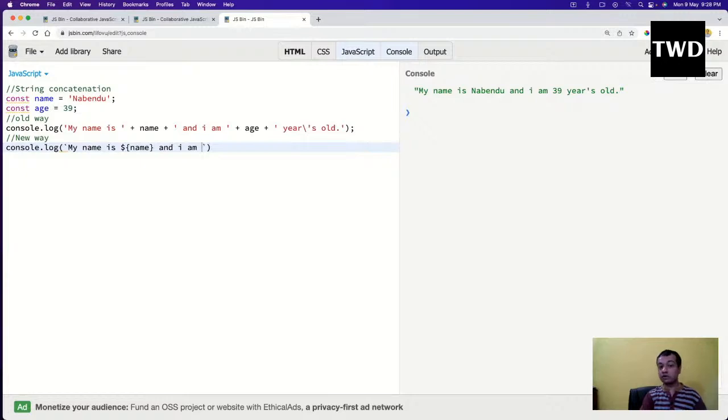Okay, so I will not forget to give these spaces. And I am dollar age YEARS. Now I can write it directly also. It doesn't matter, I can write it directly also. Old I'll do, and I'll do.